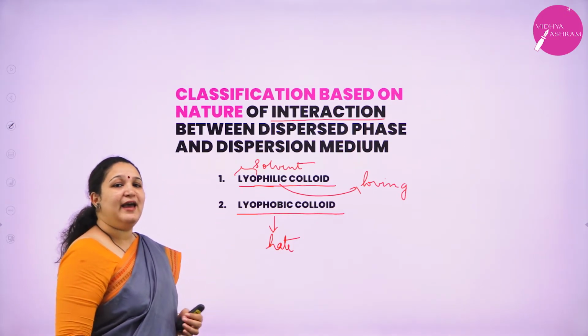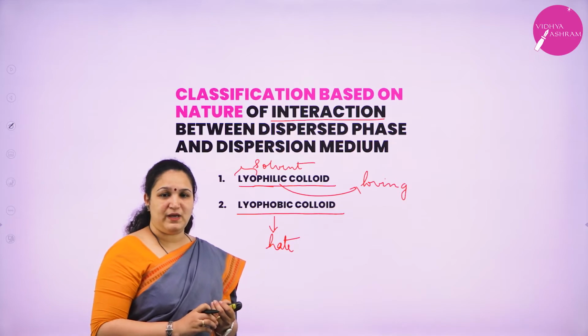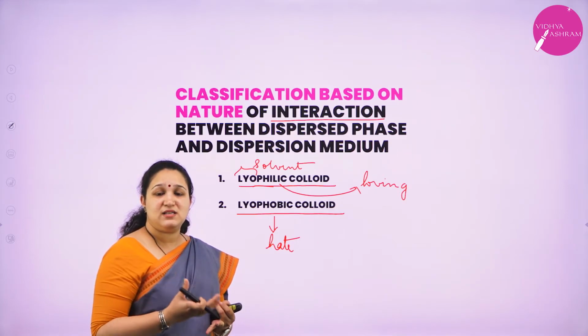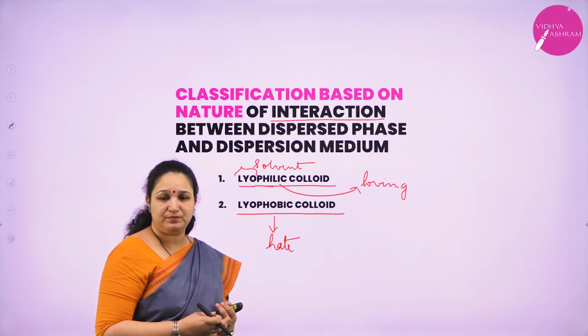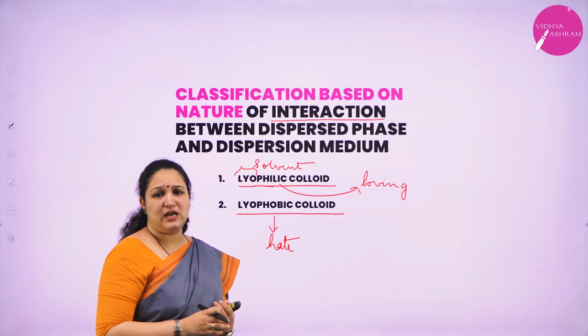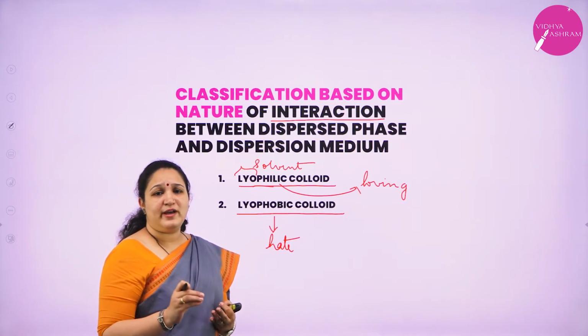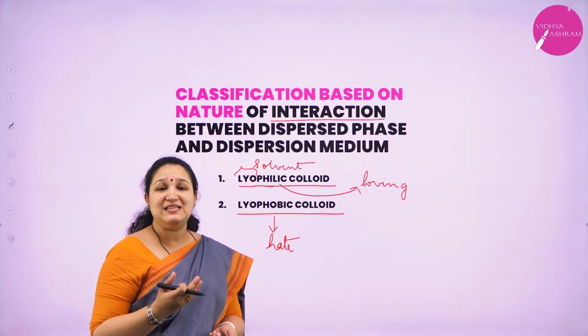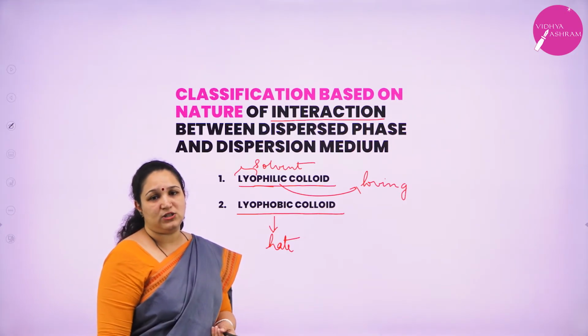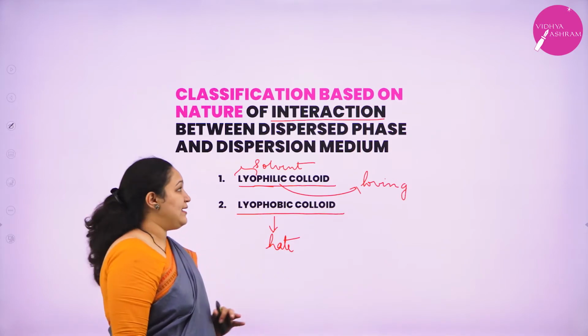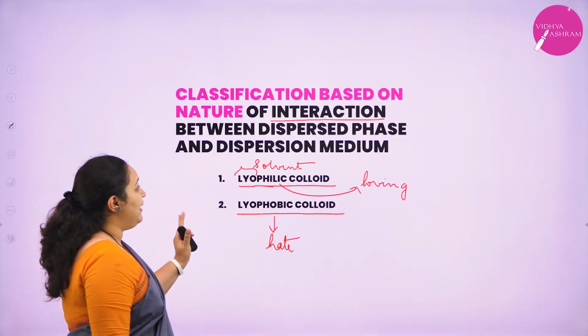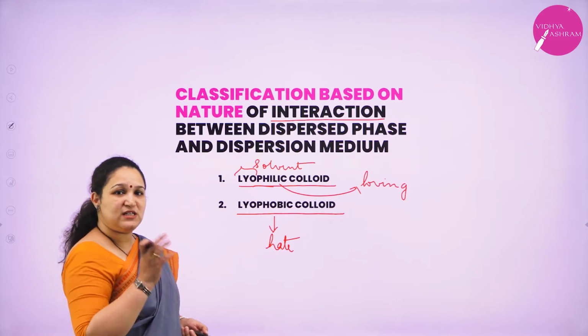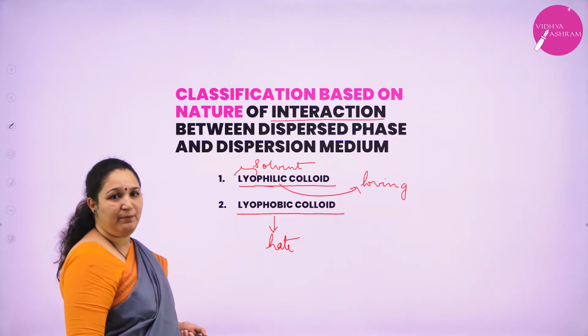Here they have a particular method of preparation. They need stabilizers to make them stable. If they are not stable, they can easily undergo coagulation with addition of a very small amount of electrolyte. So these are the two types of colloids based on interaction between the dispersed phase and the dispersion medium.